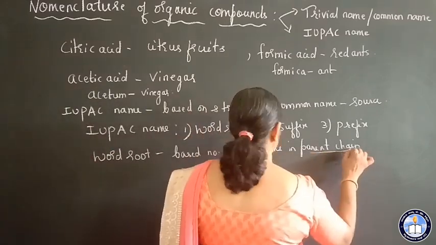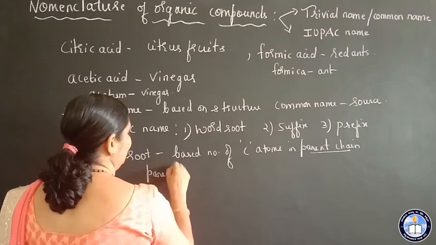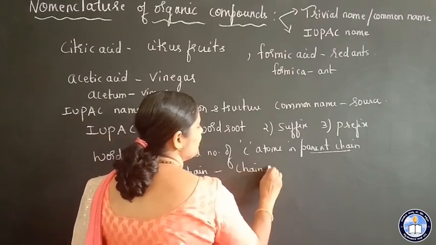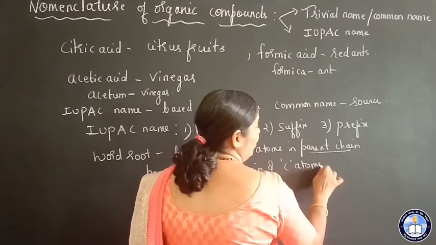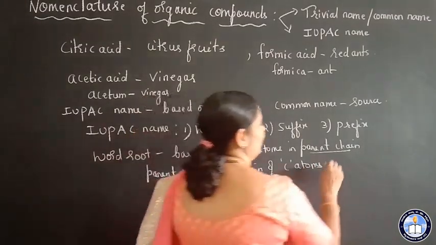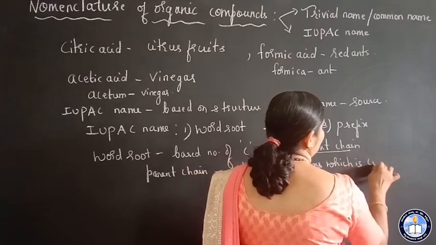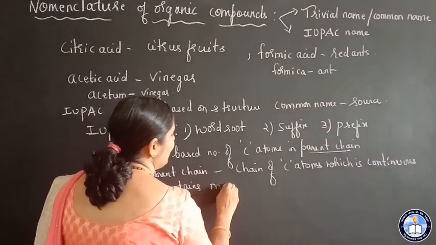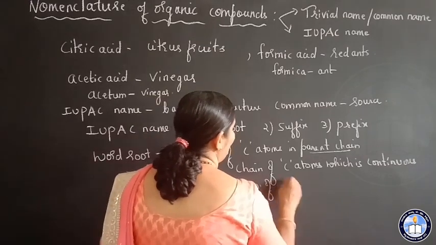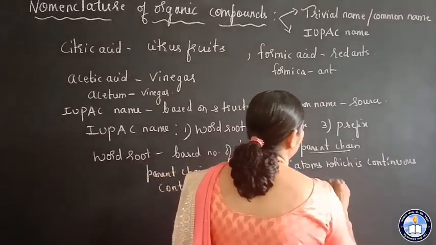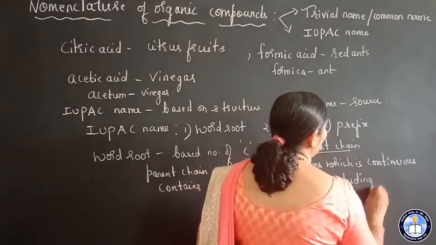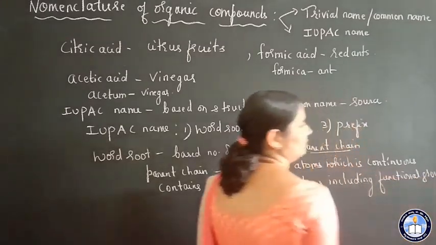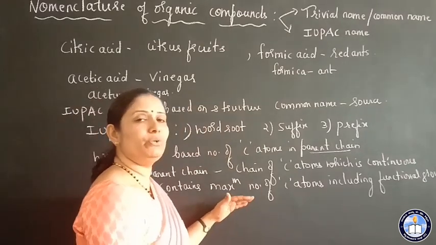What is this parent chain? The parent chain is the chain of carbon atoms which is continuous, and contains the maximum number of carbon atoms including the functional group. I will explain this when I start teaching you the IUPAC.